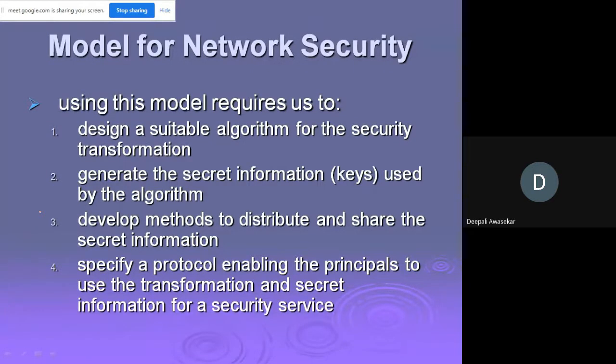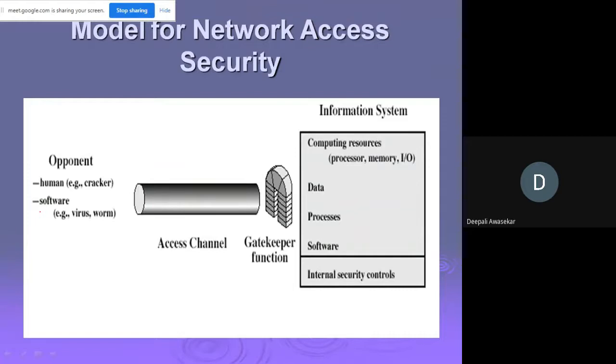And the fourth is to specify a protocol enabling the principals to use the transformation and secret information for a particular security service. That is what we have seen: data encipherment, routing, access control. Okay, and now we move towards the model of network access security.